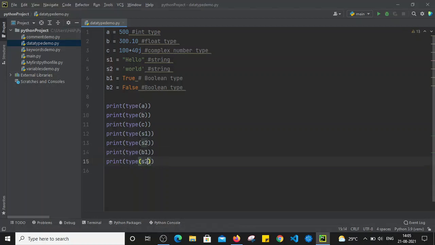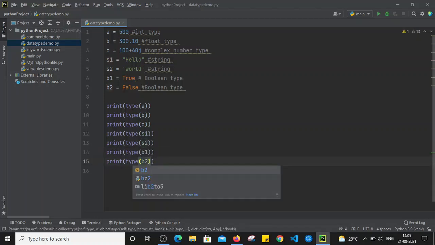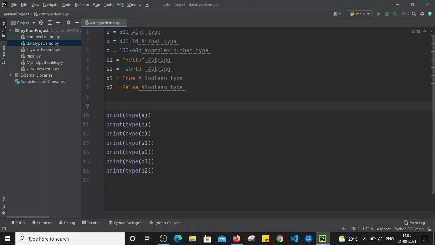So this type method will return the data type of the variable: for a it is integer, for b it is float, for c it is complex number.